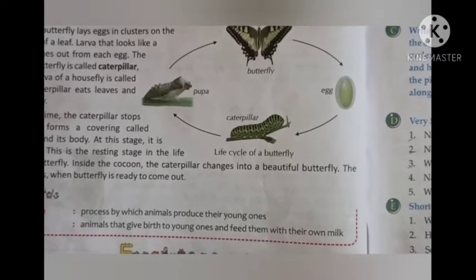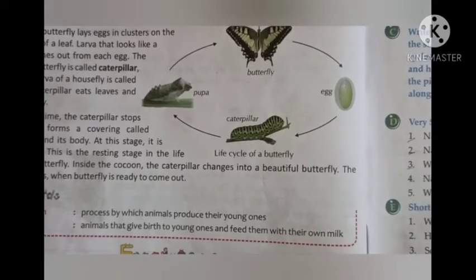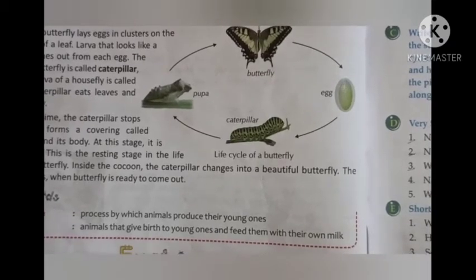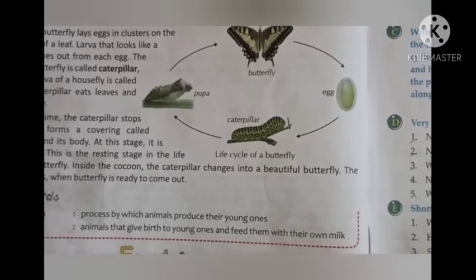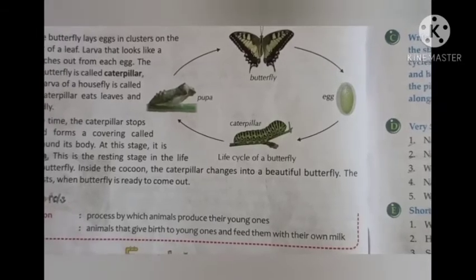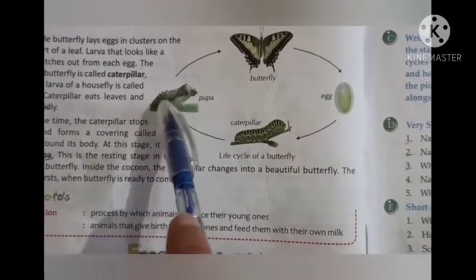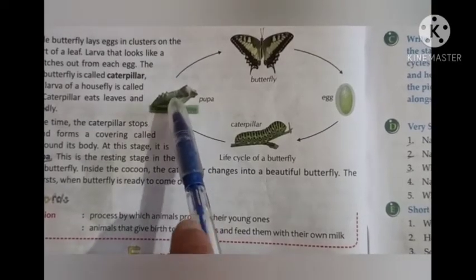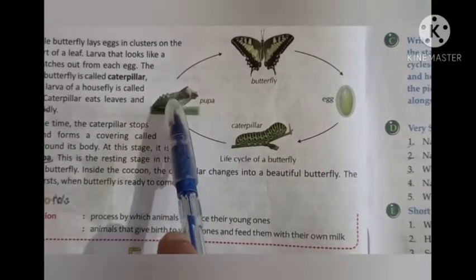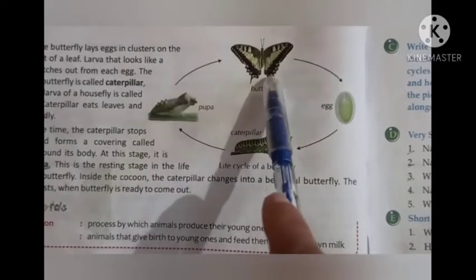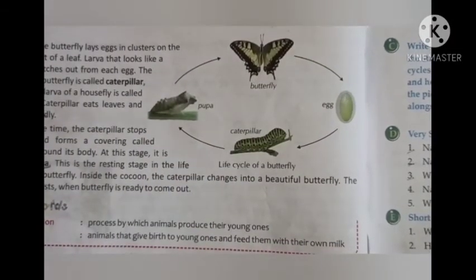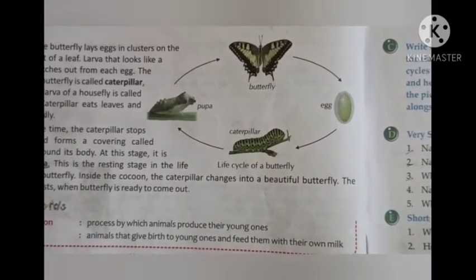It remains in one place, inside the cocoon. Inside the cocoon, various changes take place in the caterpillar, and the caterpillar gets transformed into a beautiful butterfly. The cocoon bursts when the butterfly is ready to come out.